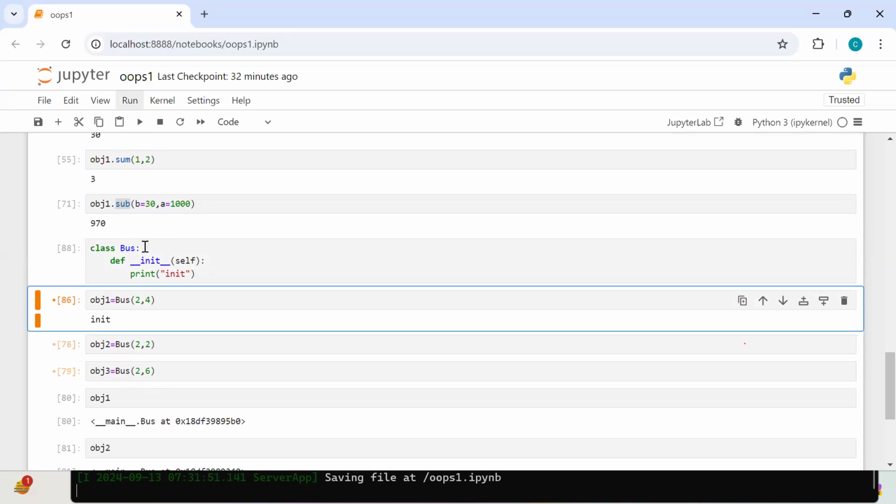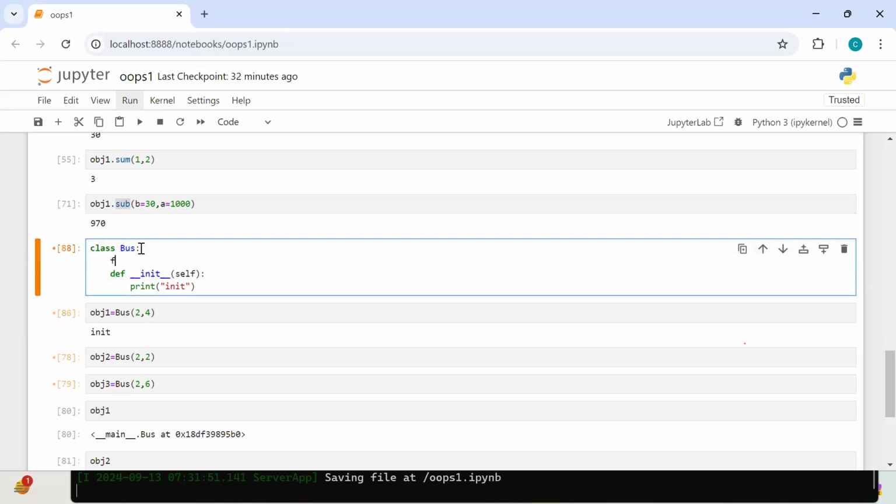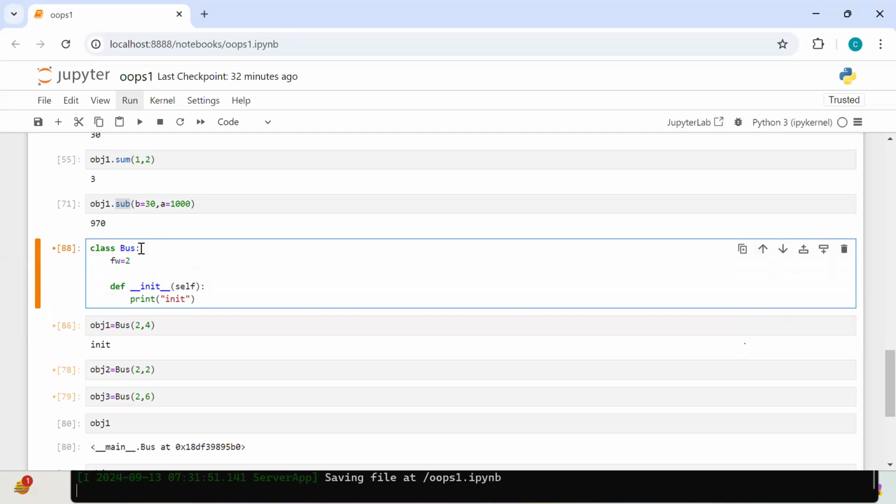If I hard code front wheels and back wheels always, it is satisfied for one bus. But my requirement is not only one bus, there are 3 buses with different front wheels and different back wheels. Front wheels 2 only, that's okay, but back wheels 2, 4, 6. Then will the previous approach work or not work? Think in a general way. Previous approach is this one. Will it work or not?